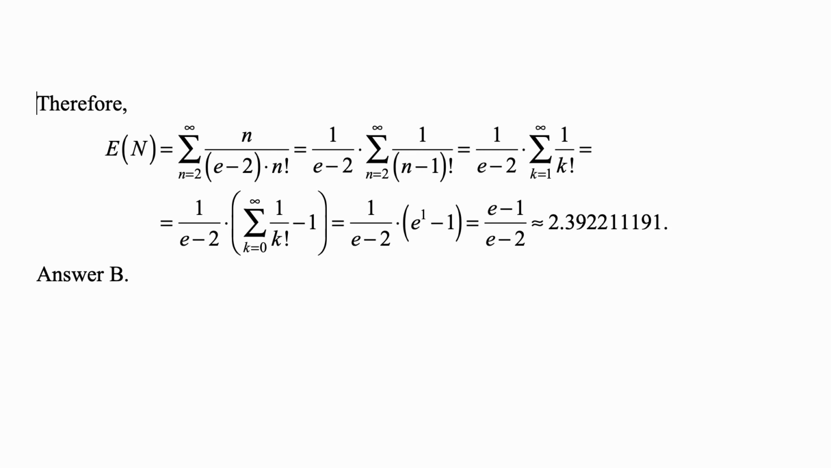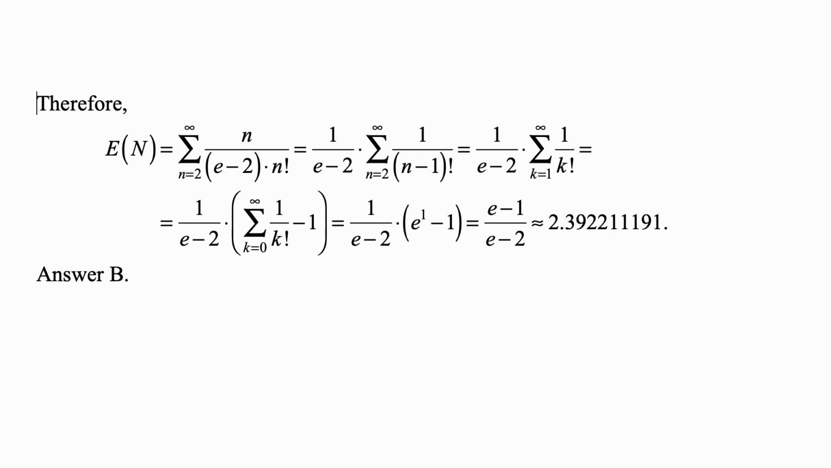Now, if we add the term for k equal to 0 to this sum, that term is 1 over 0 factorial, so it's 1. So if we start this series from 0, then we need to subtract 1 to make up for the fact that we added 1. But then this becomes 1 over e minus 2 times the sum from k equal to 0 to plus infinity of 1 over k factorial, minus 1. And of course that sum is just e to the first, because this is the power series expansion of the exponential function. So this becomes 1 over e minus 2 times e to the first minus 1.